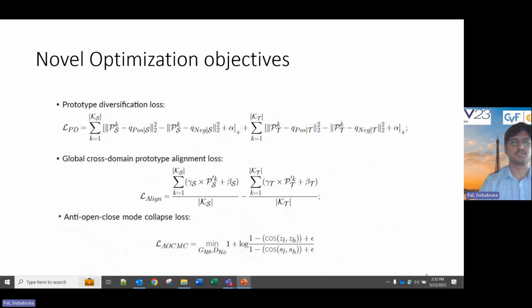The prototype diversification loss is based on the triplet loss, where same-domain, same-class queries are pulled together, whereas other-class queries, pseudo unknowns, and other-domain queries are pushed away. Then the global cross-domain prototype alignment considers the updated prototypes with batch norm parameters, so the overall global distance of the source domain from the target domain is minimized.